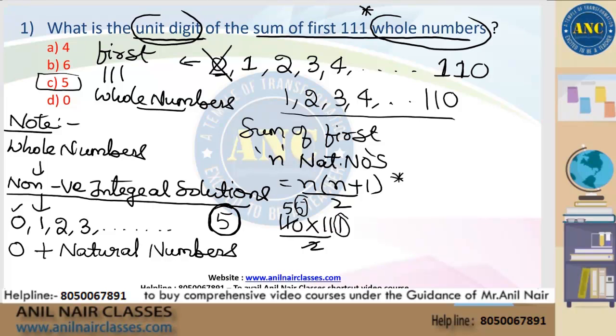110 by 2 is 55. 55, unit digit is 5. 5 ones are 5. Unit digit is 5. Answer for this question is 5.